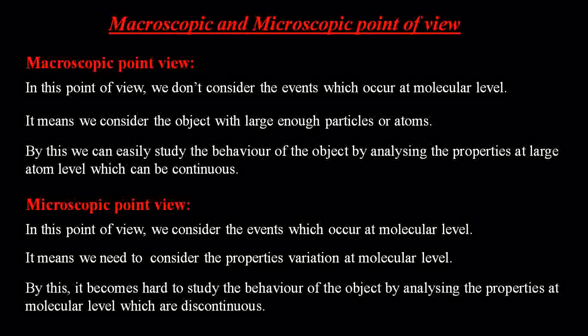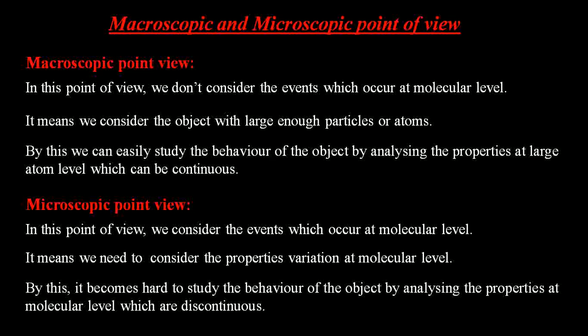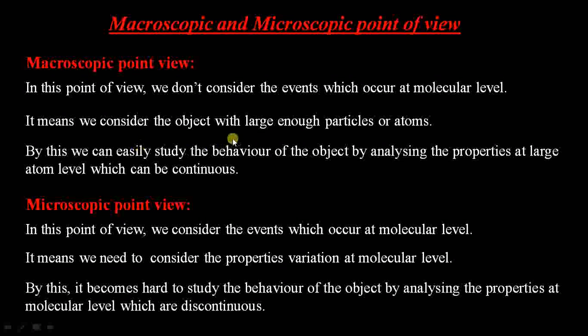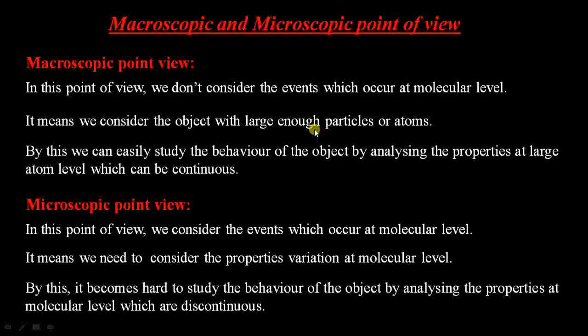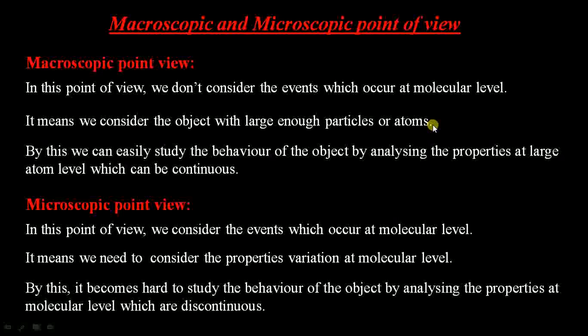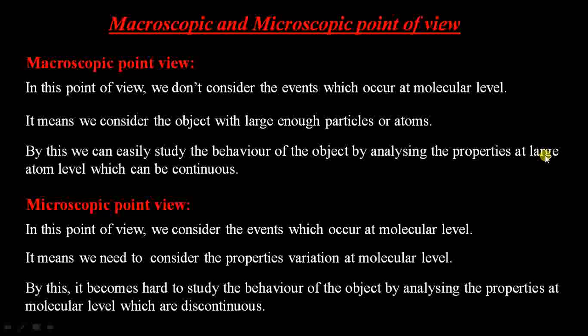Why? Because it is a complex process, and at the same time we consider the object with large enough particles or atoms. We are not considering the molecular level, so we do not go for discrete particles in the form of atoms. We can easily study the behavior of the object by analyzing the properties at the large atom level, which can be continuous.